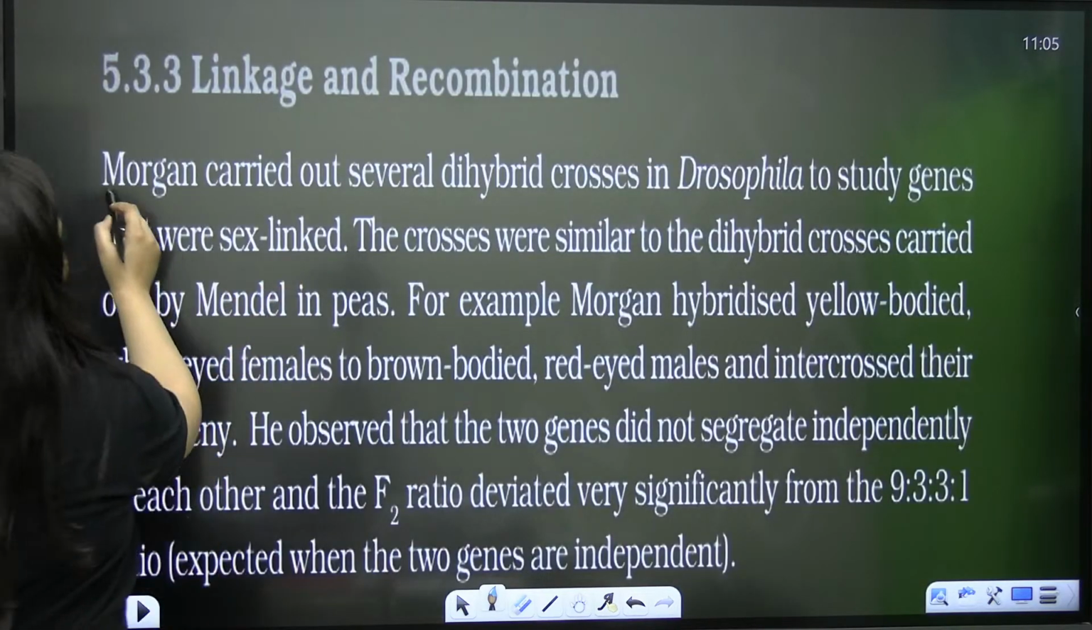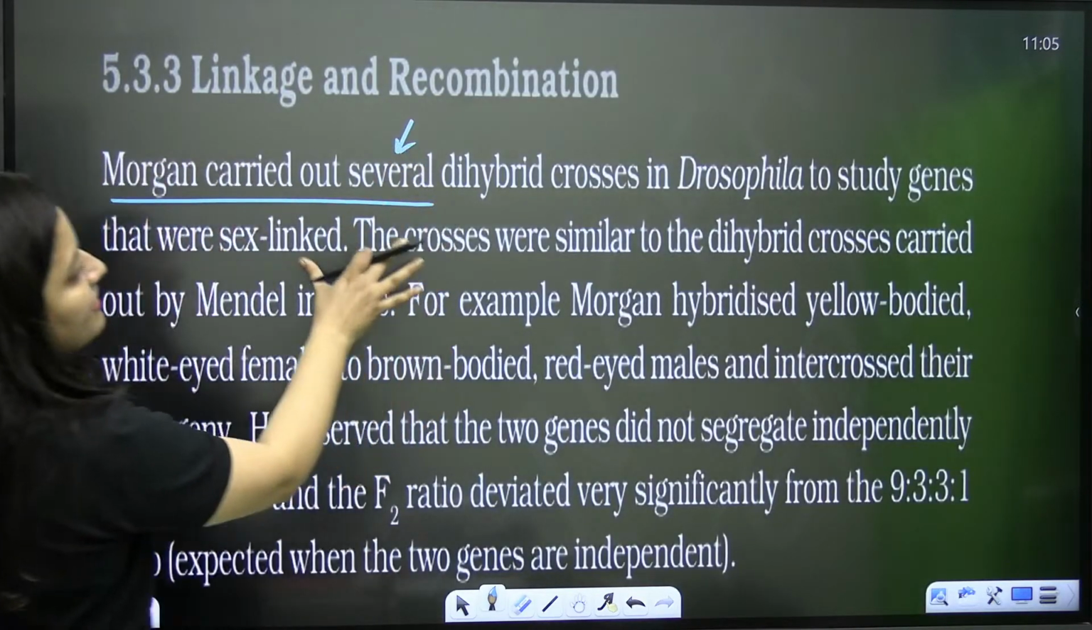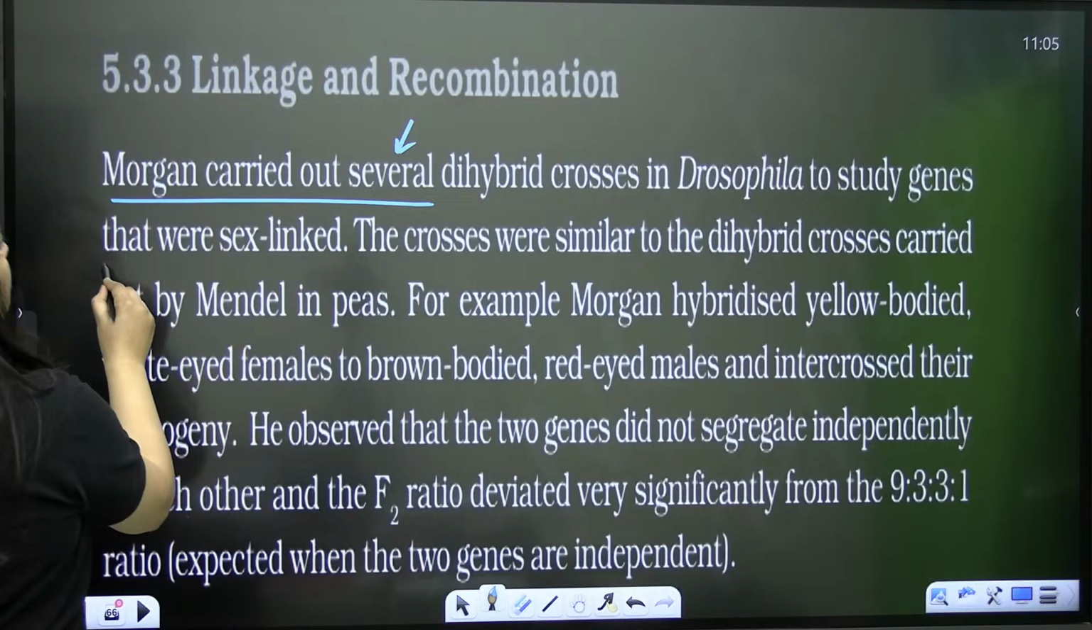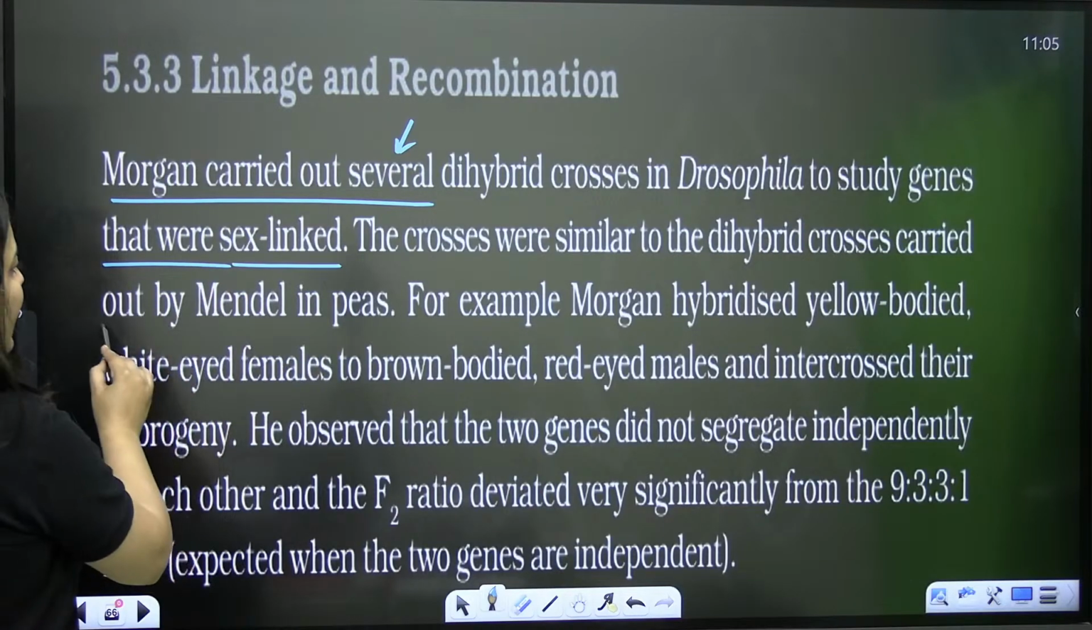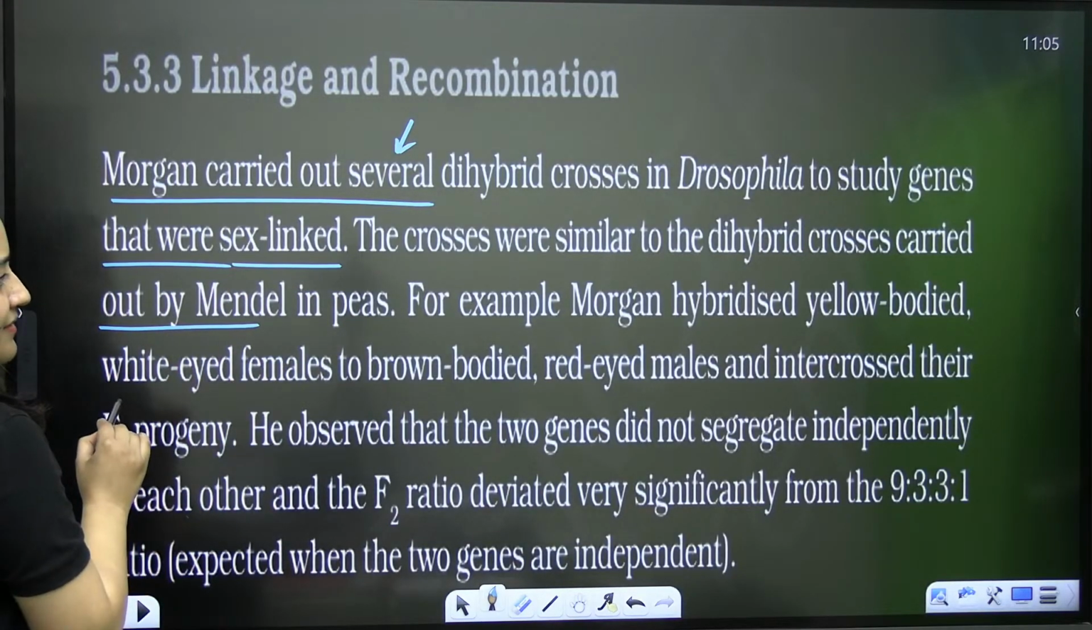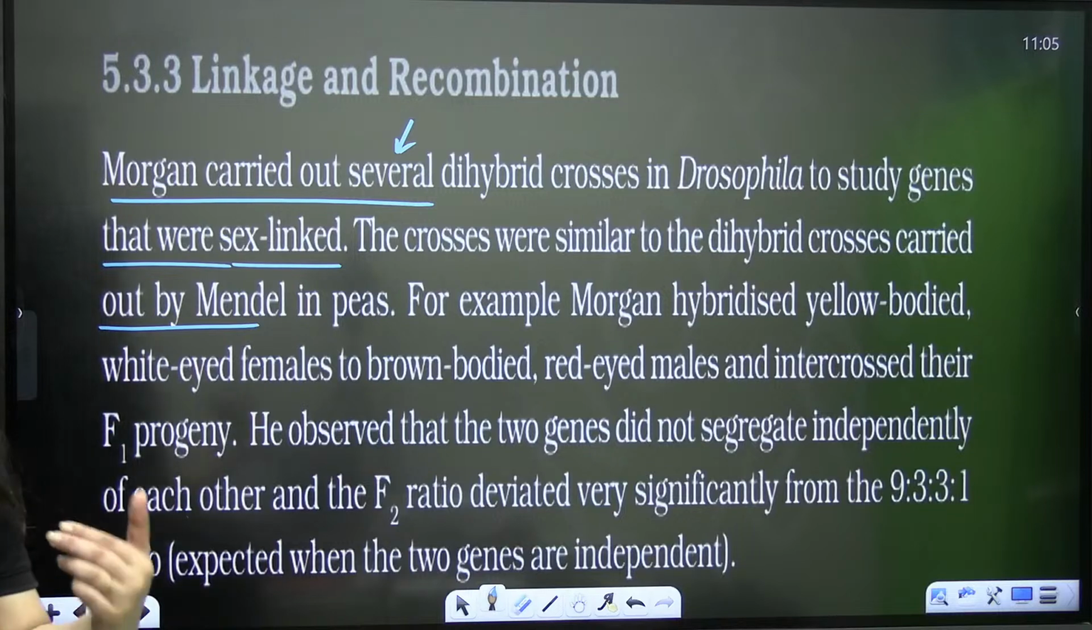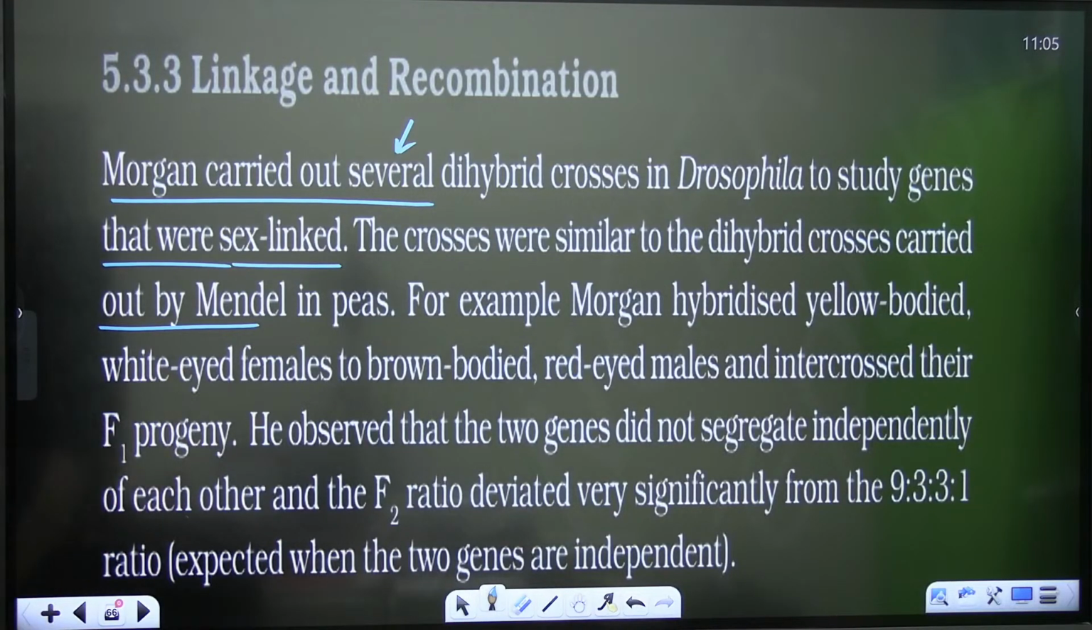After all this, Morgan carried out several dihybrid crosses in Drosophila to study genes that were sex-linked. The crosses were similar to the dihybrid cross carried out by Mendel in peas, but the results he obtained were different. Is it clear?